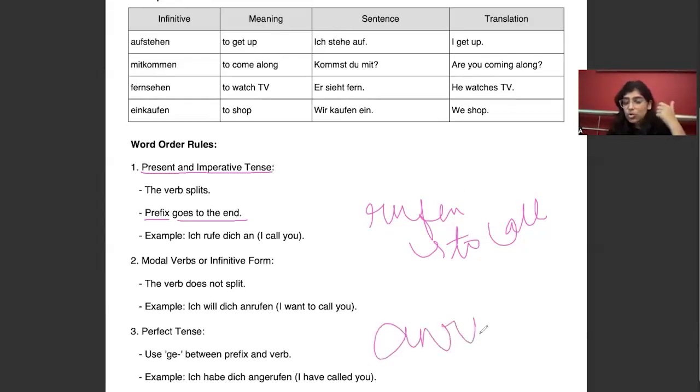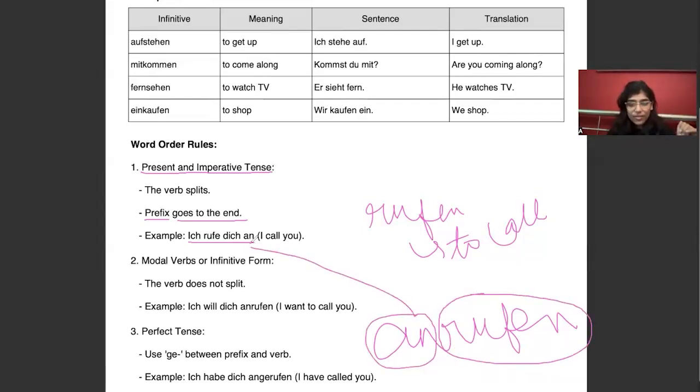But anrufen means to call somebody, not by mouth, but to call your mom, your family or anyone. That is anrufen. So here, if you see, ich rufe dich an, I call you. In that case, we are conjugating the base verb rufen and we are putting the an at the end of the sentence, right?